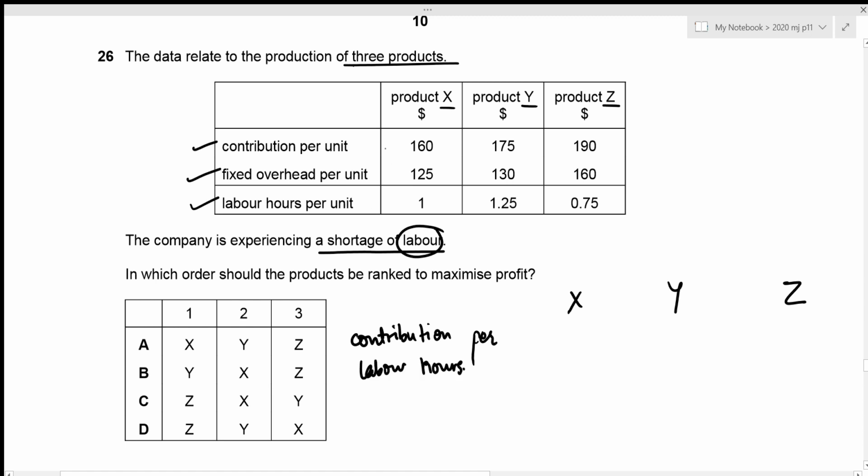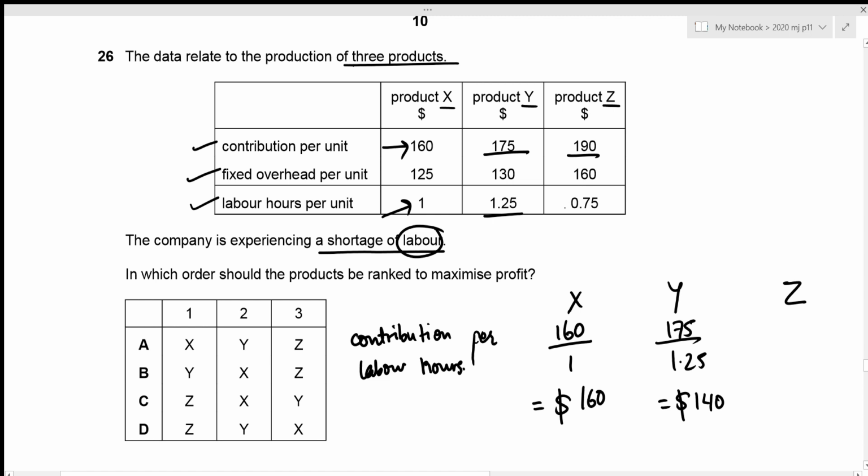So we have our contribution for product X to be 160, and we just need to divide it with the labor hour, which is 1. And this gives our contribution per labor hour for product X to be 160. For Y, that will be 175 divided by 1.25, which results in the contribution per labor hour for product Y to be 140. And for Z, that's 190 divided by 0.75, which results in the value of 253.33.